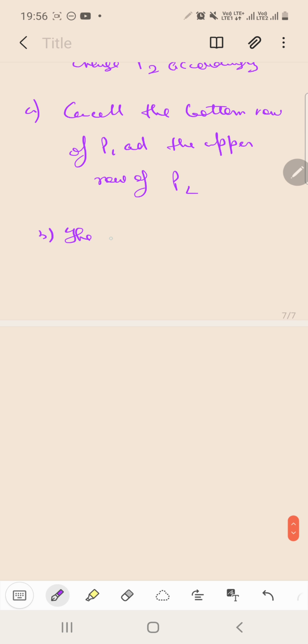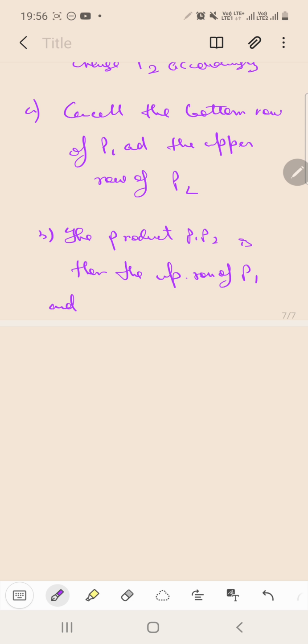The product P1 P2 is then the upper row of P1 and the modified bottom row of P2. These are the steps.